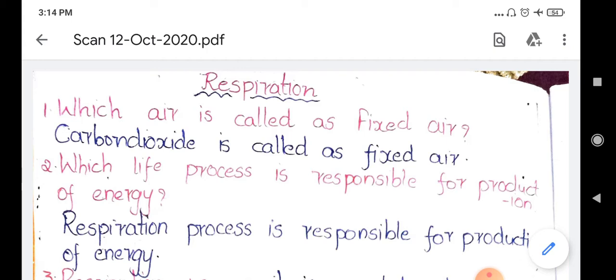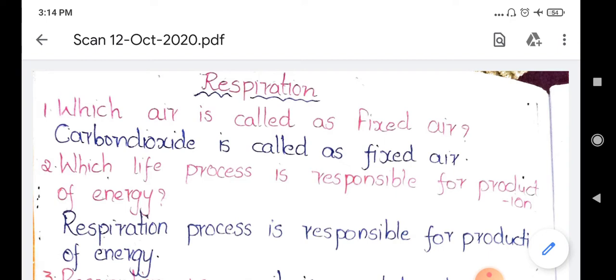Which life process is responsible for production of energy? Respiration is important for the production of energy. Why? Because during the process of respiration, the food will be broken down with the help of oxygen, oxidation of the food materials takes place, and there will be release of energy, which is important. So respiration is the process that is responsible for the production of energy. Due to the oxidation of the food, the glucose will be oxidised, which gives us the energy.